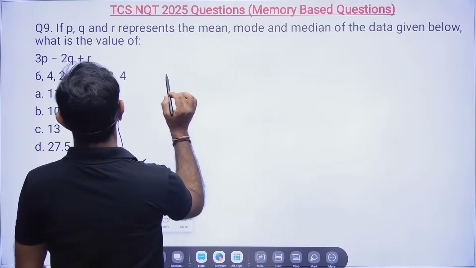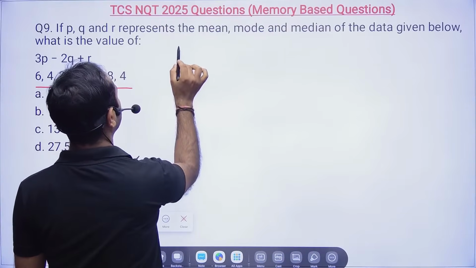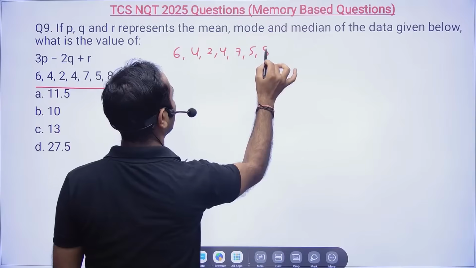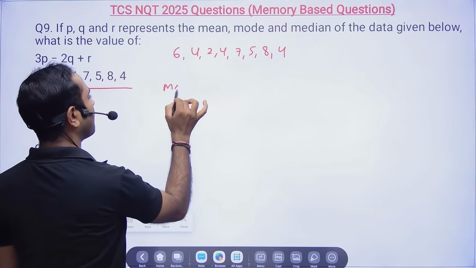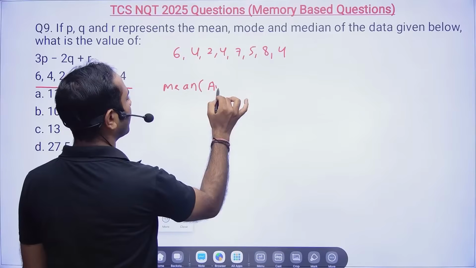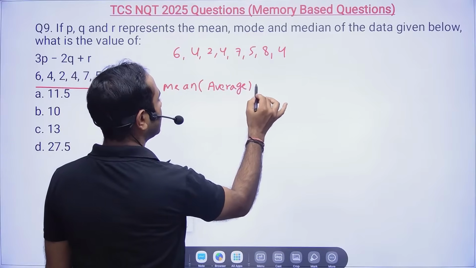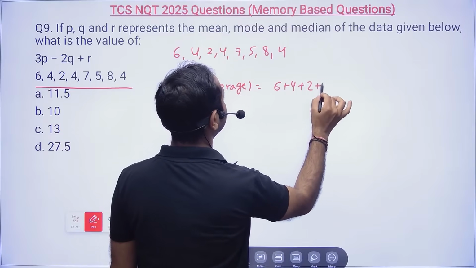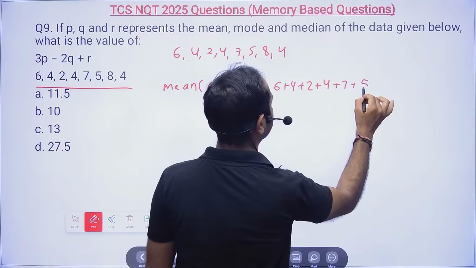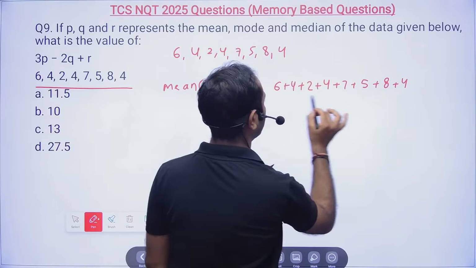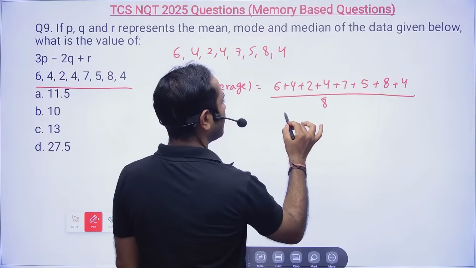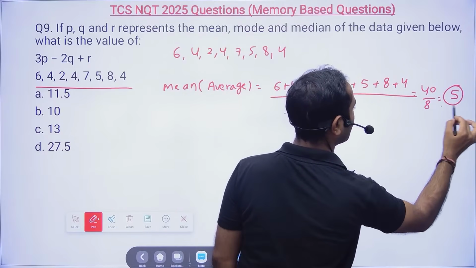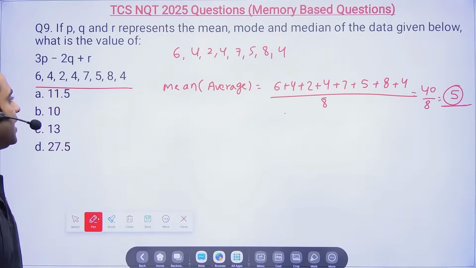So first you need to understand mean, median and mode. Anyway, we'll take these values: 6 4 2 4 7 5 8 4. See, mean is nothing but average. That means add all the numbers. So 6 plus 4 is 10, 10 plus 6 is 16, 23, 28, 36 and 4, 40. 40 divided by 8. So your mean is 5. So mean is clear.